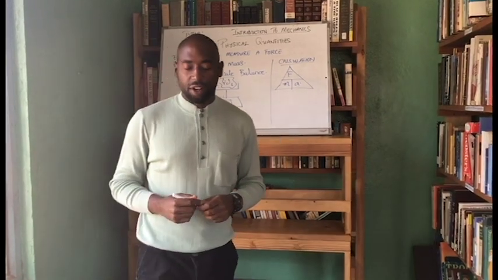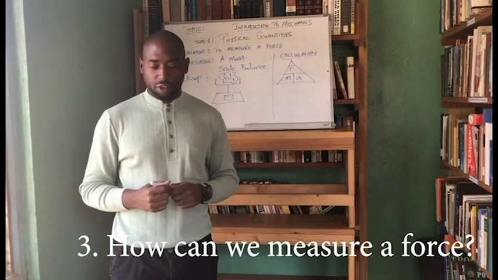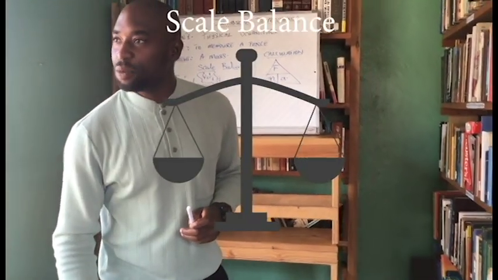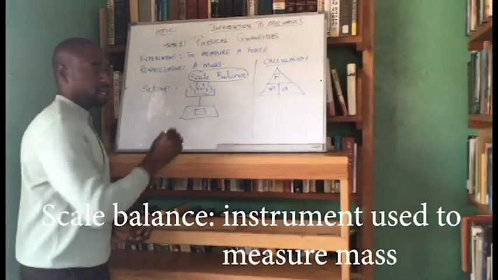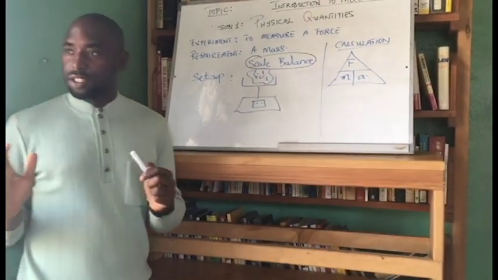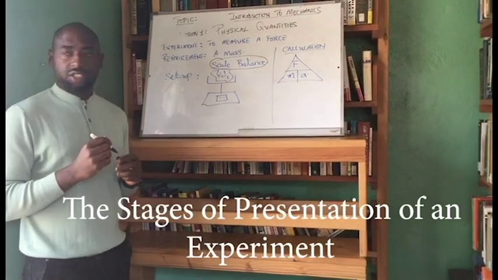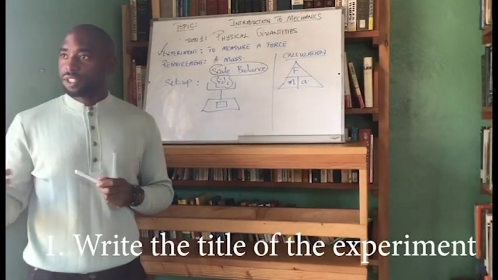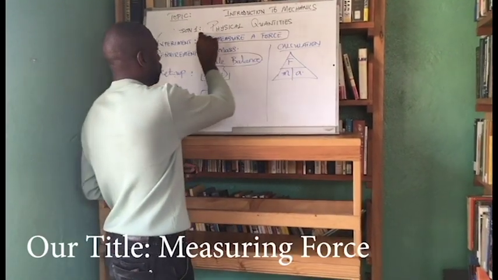So the third step of our study of the physical property, the force, is actually to know how to measure a force. I'm sorry, I was unable to have a scale balance, but actually the scale balance is a measuring instrument that we use to measure the mass of a body. But in presenting an experiment scientifically, it's important for us to know the following stages of presentation. The first is for us to write the title of our experiment. The title of our experiment here is to measure a force.